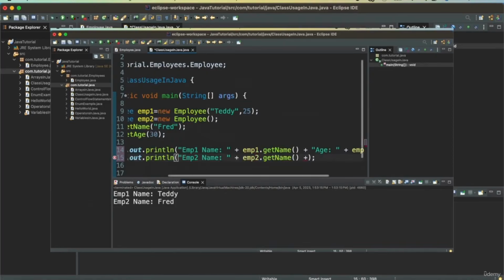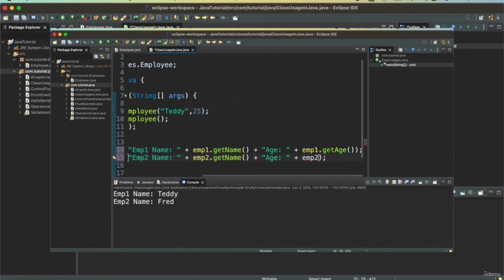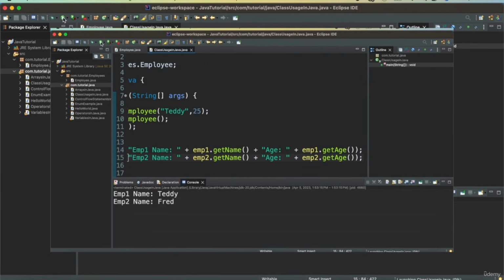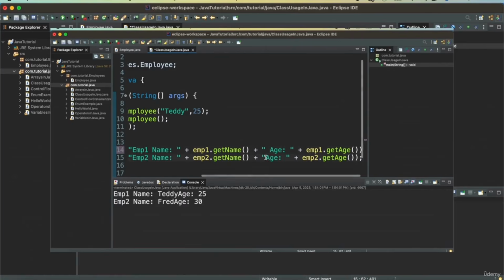We will say age and plus emp2.getAge. Then we save it and we run. So now you see, we can see the name Teddy. Let me have some space after the name getting printed. So maybe I can have a space over here. Save it and run it again. I have the name and the age of both the employees printed.